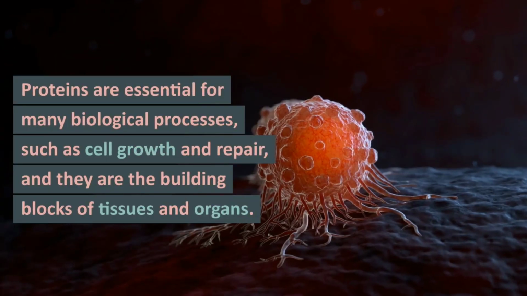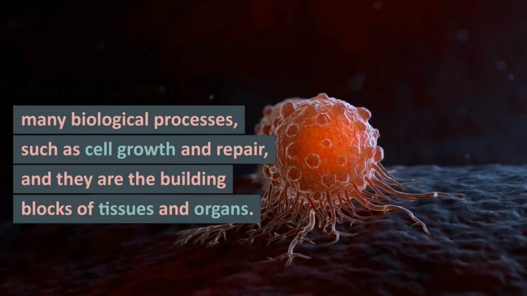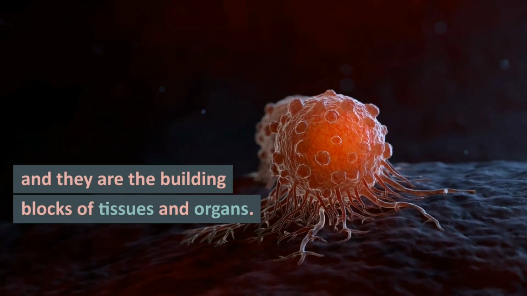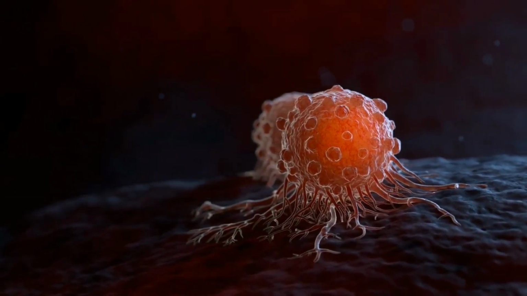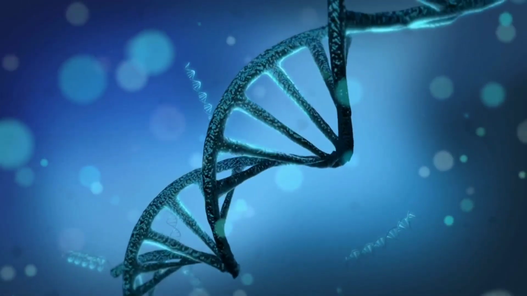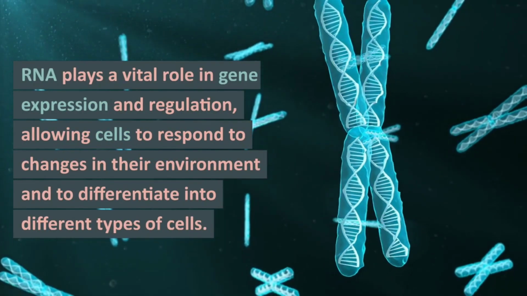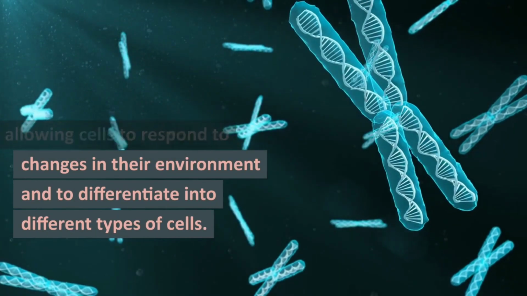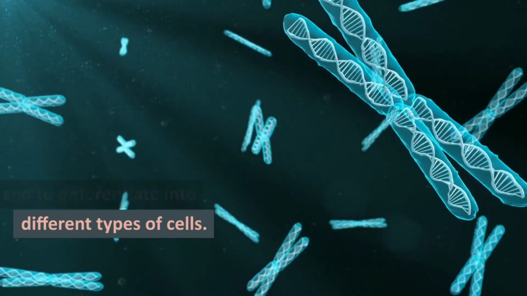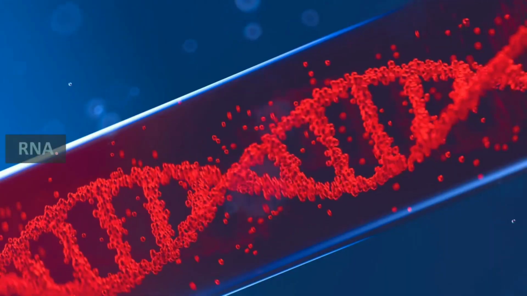Proteins are essential for many biological processes, such as cell growth and repair, and they are the building blocks of tissues and organs. DNA molecule. RNA plays a vital role in gene expression and regulation, allowing cells to respond to changes in their environment and to differentiate into different types of cells.